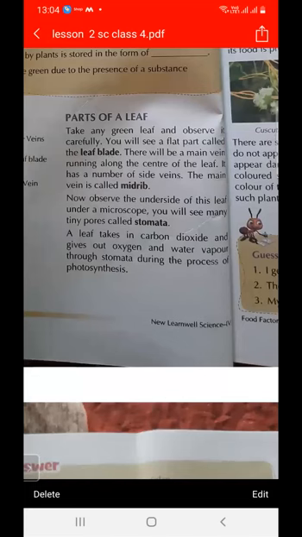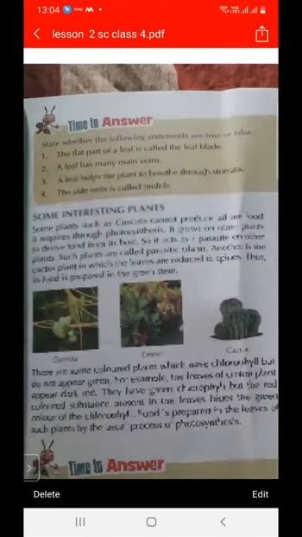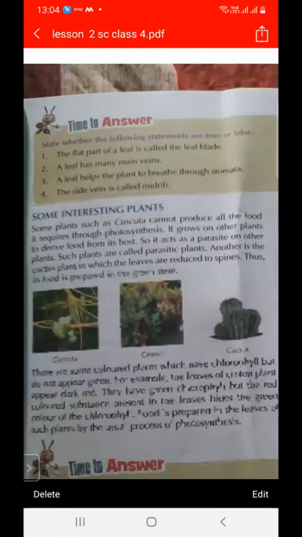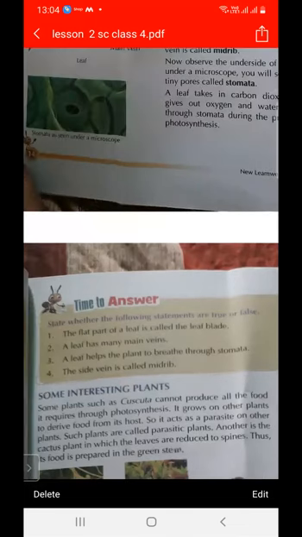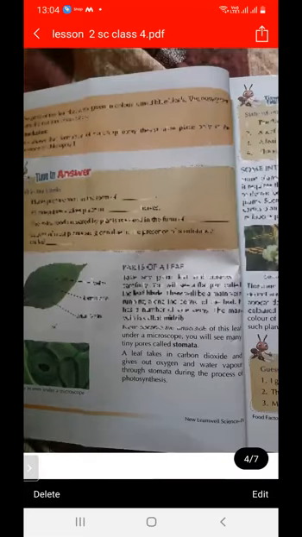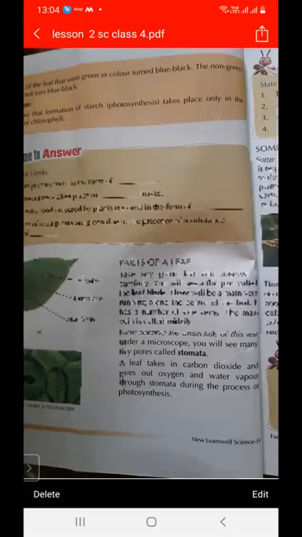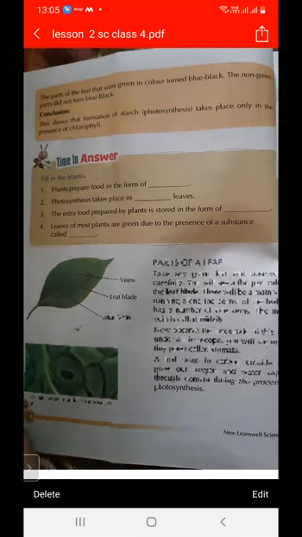Next are some interesting plants. There are also some interesting plants, cuscuta and cactus, which we have studied in lesson number 1. So I am revising the parts of a leaf. A leaf has a flat portion, and this is called the leaf blade. In the center there is a line, and that is called the midrib, the central line. There are also lines on the left side and on the right side of the leaf, and these are called veins.